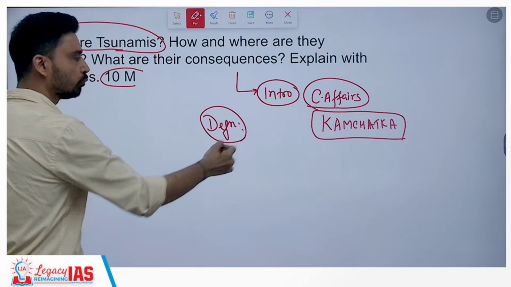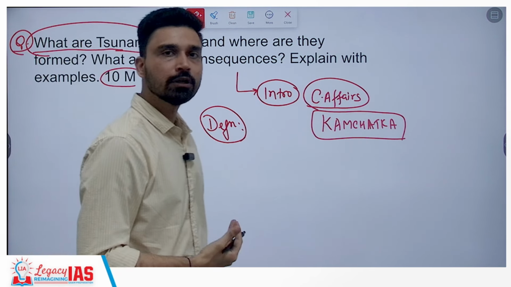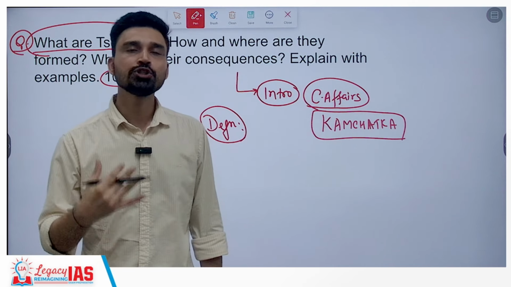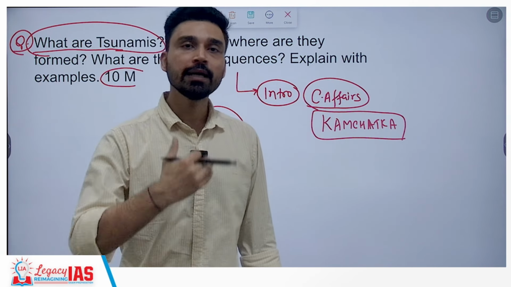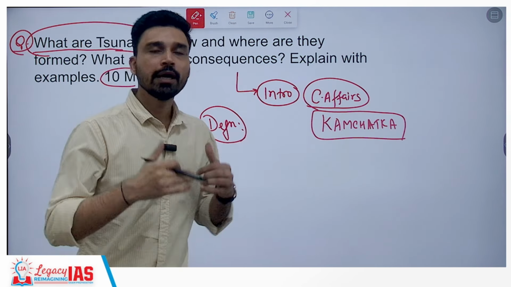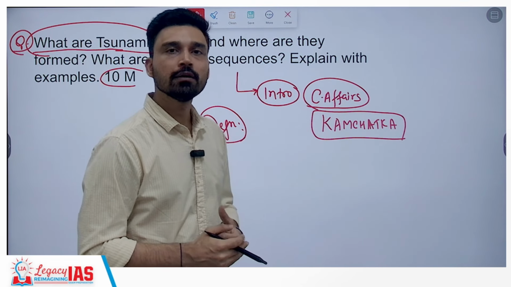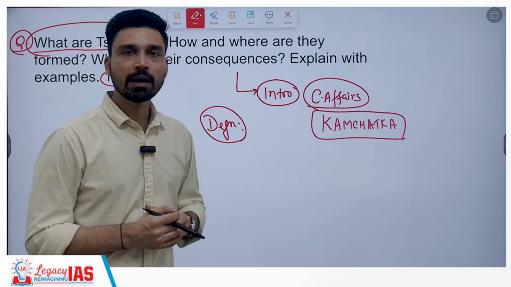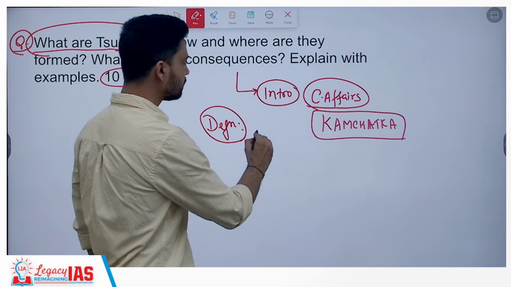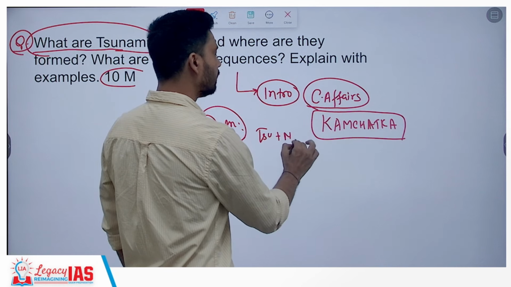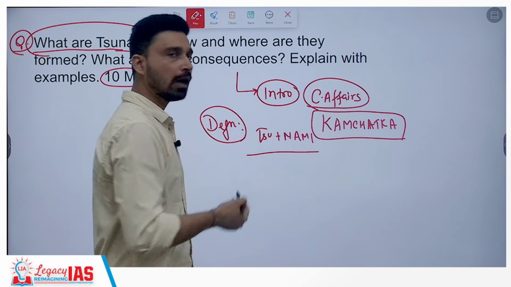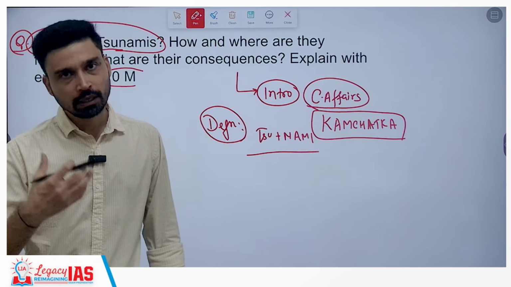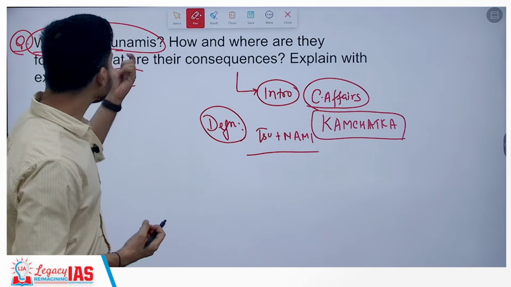What is a tsunami? It is a series of waves that come one after another and affect the coastal areas. These are what you can call velocity waves, and they are also high waves in terms of wave height. You can also describe that the word comes from the Japanese language. It is made up of two words, su plus nami, where su refers to harbor and nami refers to high sea waves. That is how we can describe the first part.